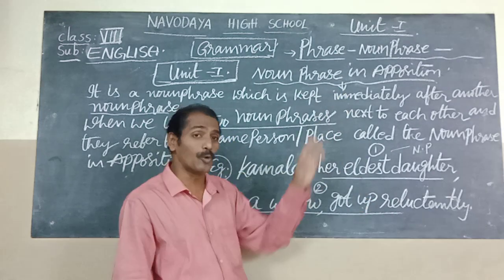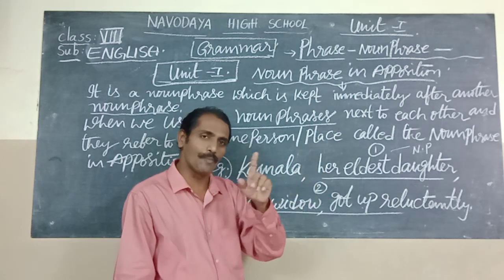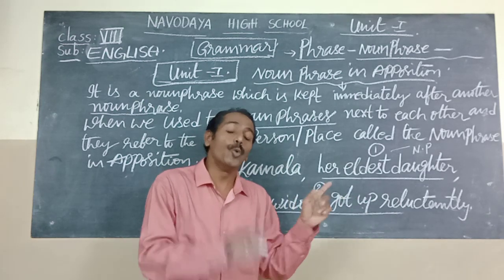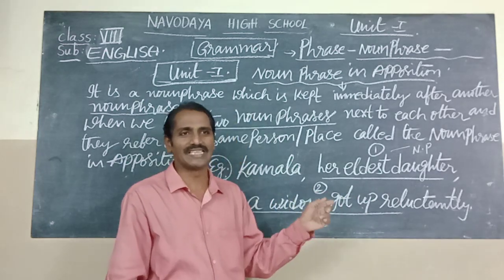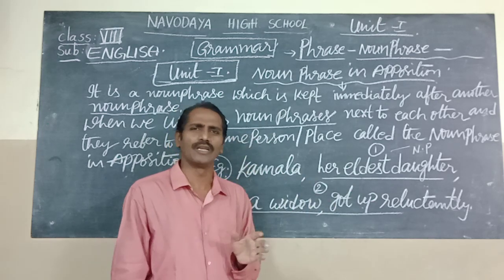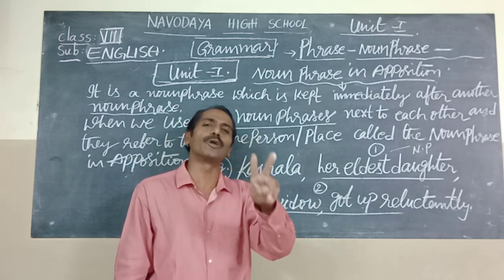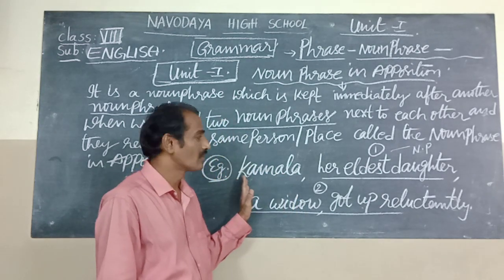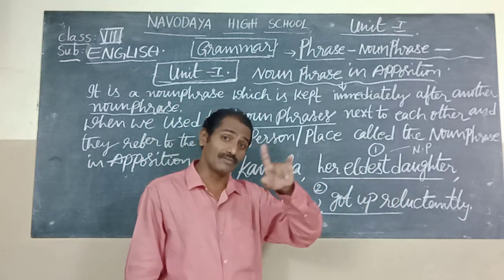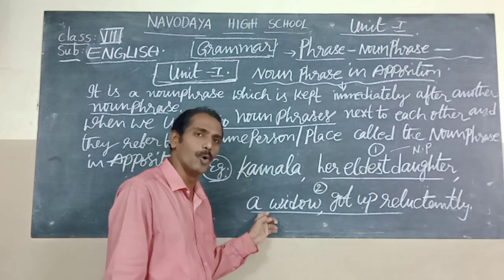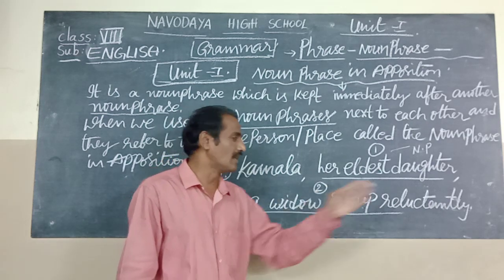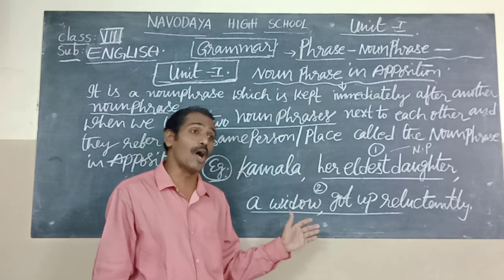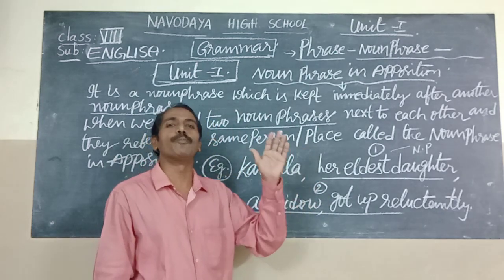Whereas in noun phrase in apposition, one noun phrase is kept immediately after another, which is called noun phrase in apposition. Simply, children, two noun phrases in a particular sentence describe a noun. Here is Kamala, her eldest daughter, one noun phrase. The second one is a widow. Reluctantly means unwillingly. This is the example of noun phrase in apposition.